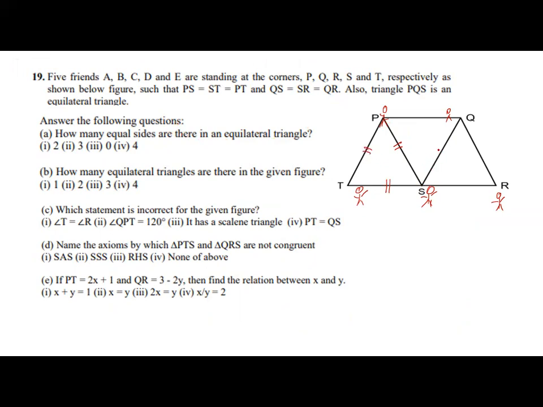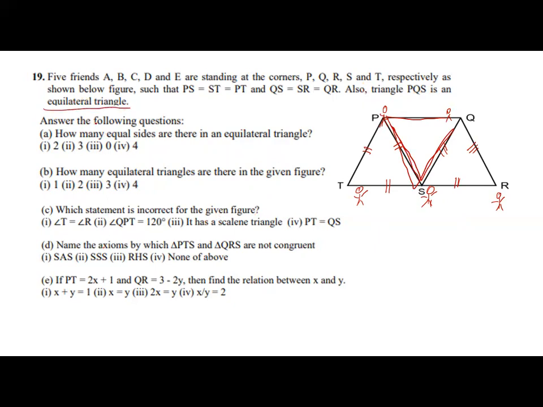Again, QS is equal to SR is equal to QR. Also, PQS, I'm marking with the red color, is also an equilateral triangle.